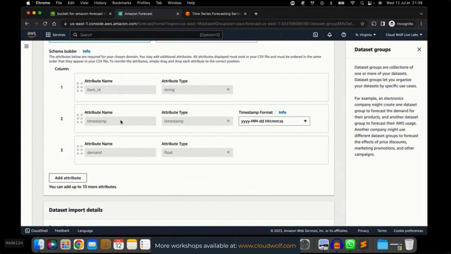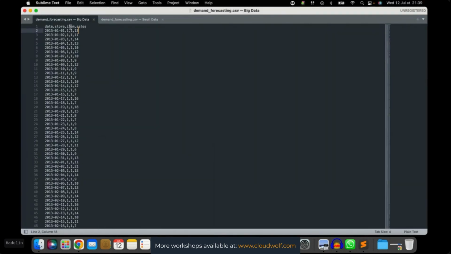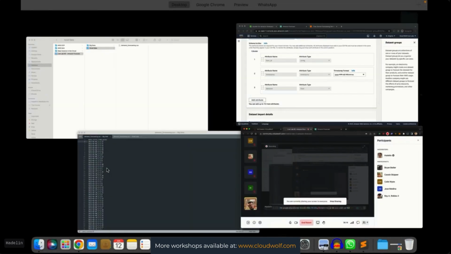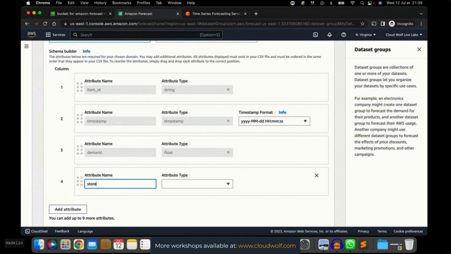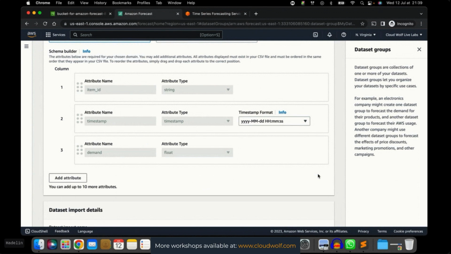However, for the other attributes, let's say we want to have the store here in Amazon Forecast. Well, that's okay. We just have to add a new attribute here, call it store, and then make it an integer. And that's another attribute, and that makes it like the big data dataset. But we're not going to do that because, of course, we're going to use the small data dataset. Clear for everybody? So that's all good.